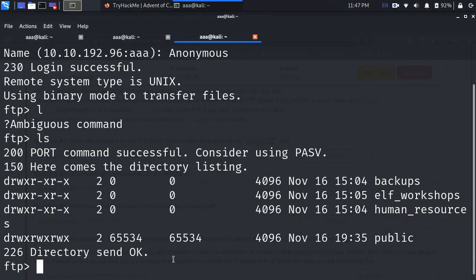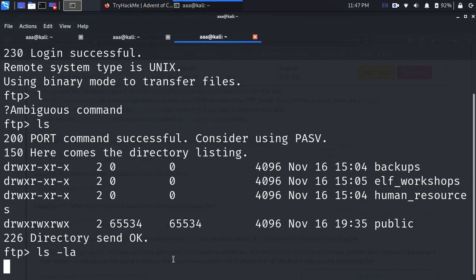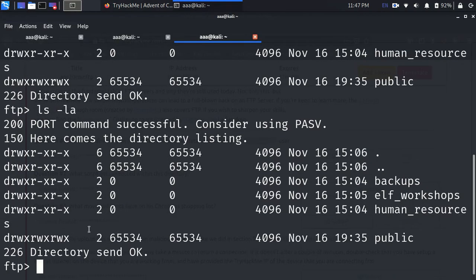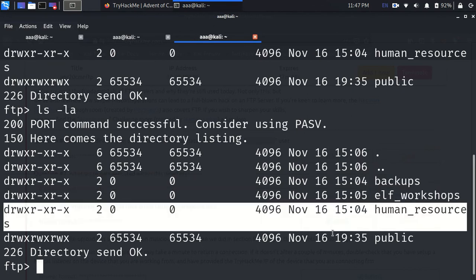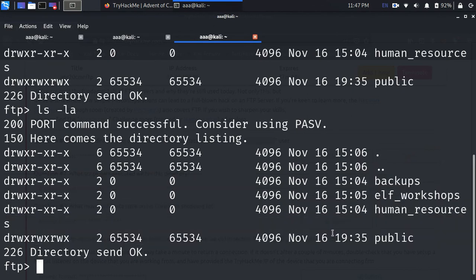When I do ls -la, you can clearly see these six directories. I'm an anonymous user, so I would have the least privileges, in the third permission set.